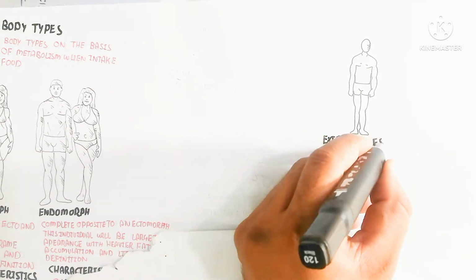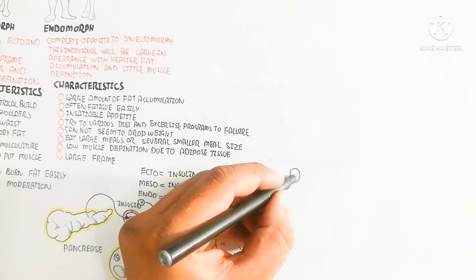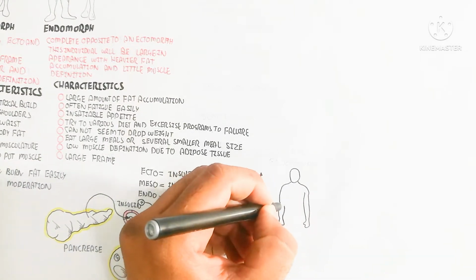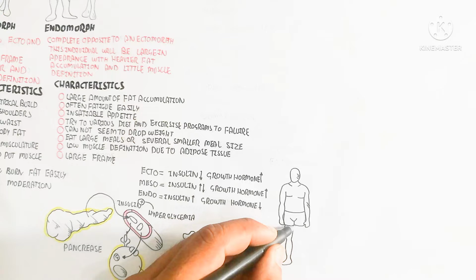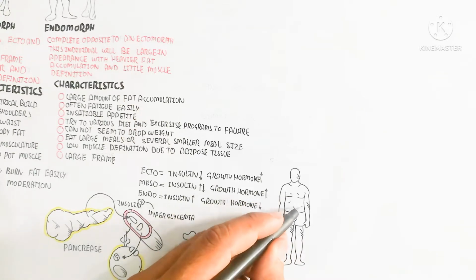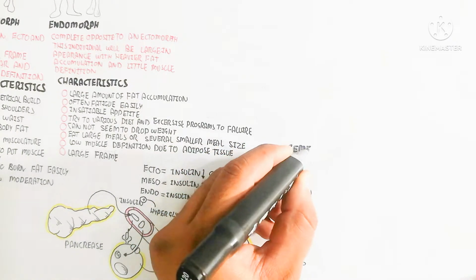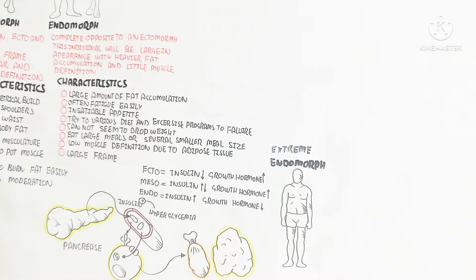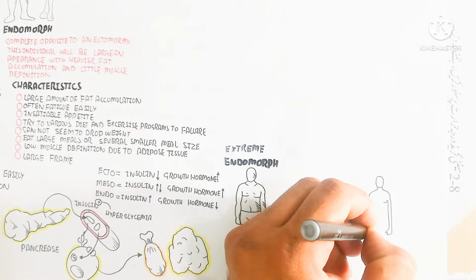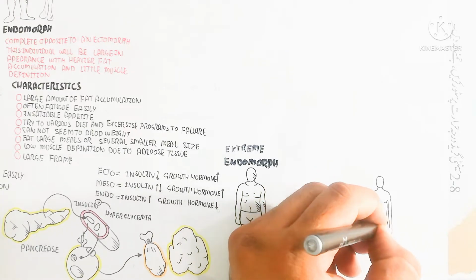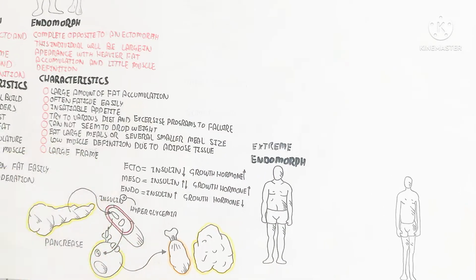Anyhow, let's begin to understand the characteristics of body types. There are several body types between the extreme mesomorph and endomorph, and between the mesomorph, ectomorph and endomorph. So this is the extreme mesomorph, this is the extreme endomorph, and this is the extreme ectomorph. So between the extreme mesomorph, ectomorph and endomorph, let's begin to understand.